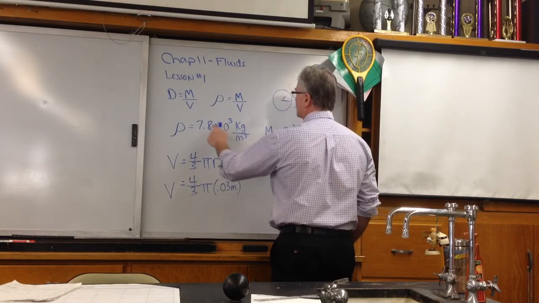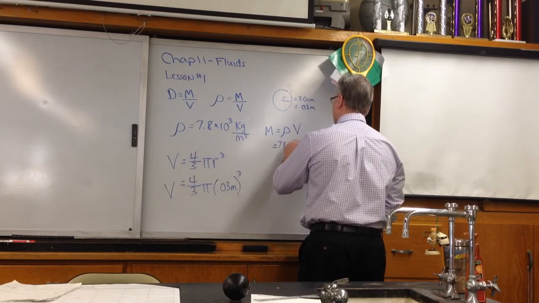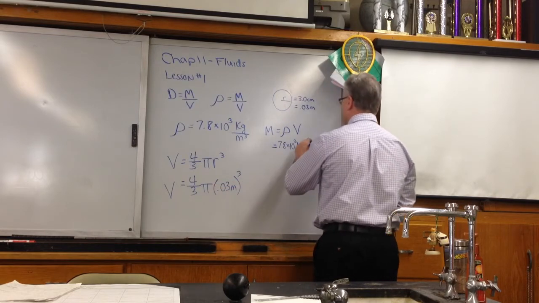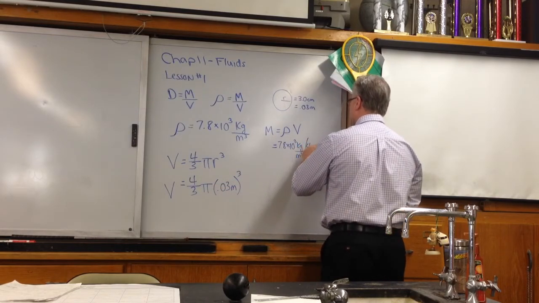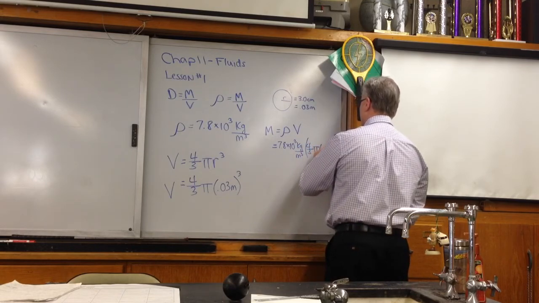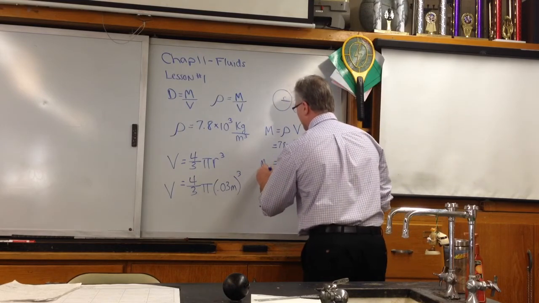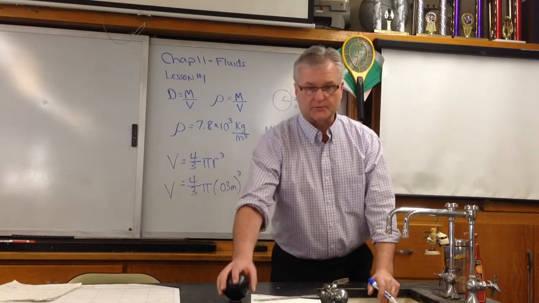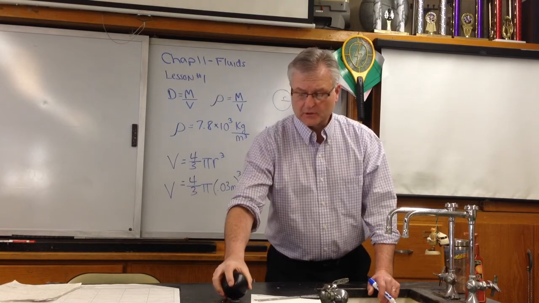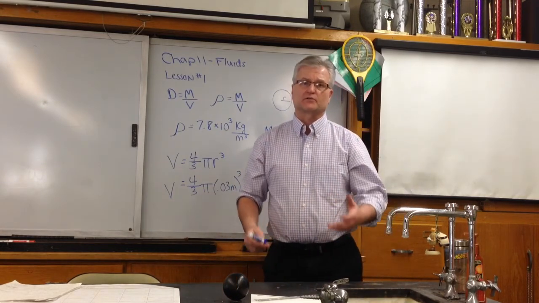So we take 7.8 times 10 to the third kilograms per cubic meter and multiply that by the volume, 4/3 pi r cubed, with the 0.03 cubed. Voila. I'll leave it up to you to figure out what the mass is. If I put this particular cannonball on the scale, what would that mass be? That's a nice example of using density in a formula in a situation.